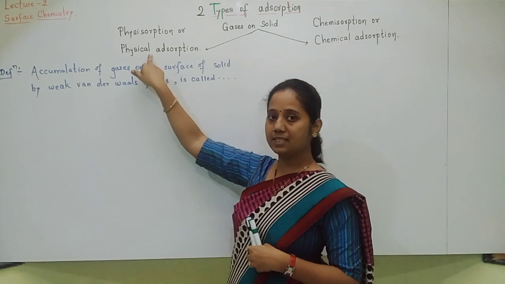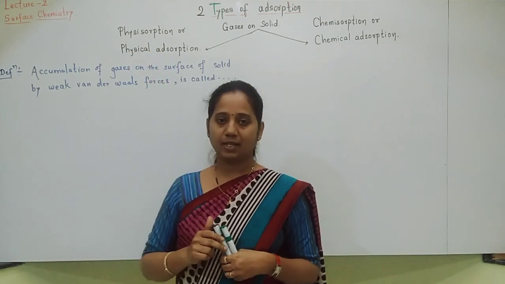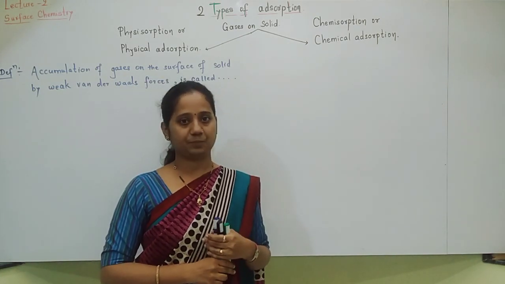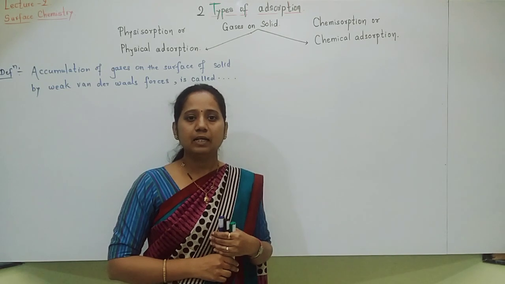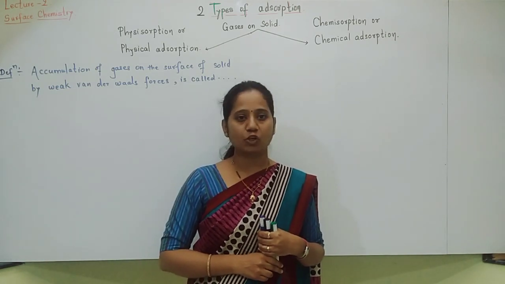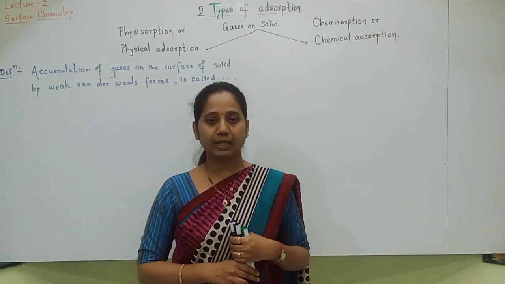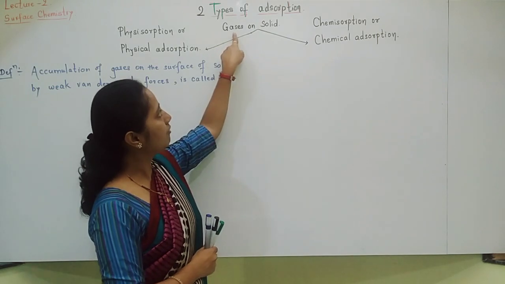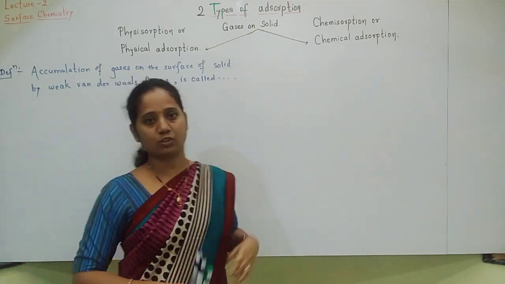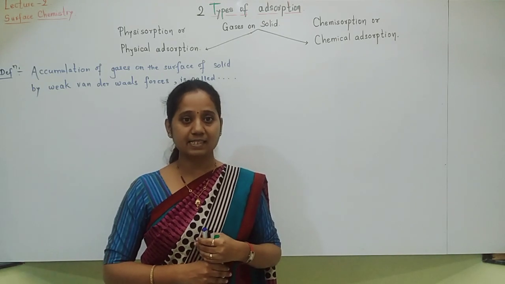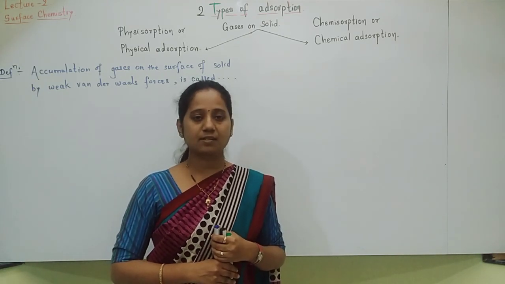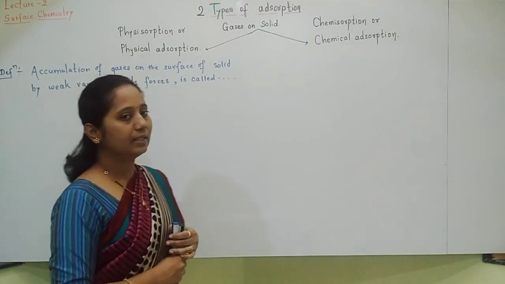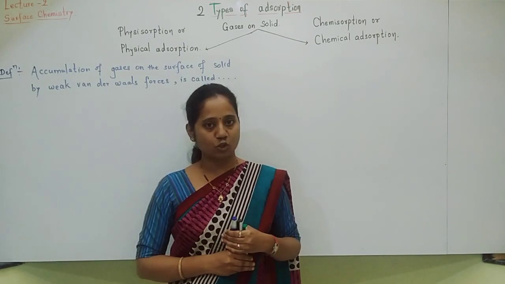Physical adsorption is also called physisorption. Chemical adsorption is also called chemisorption. Okay. Now students, these two types of adsorptions are generally seen when gases are getting adsorbed on the surface of a solid. So here gases are adsorbate, solid is our adsorbent. So let us start with these two types of adsorptions.